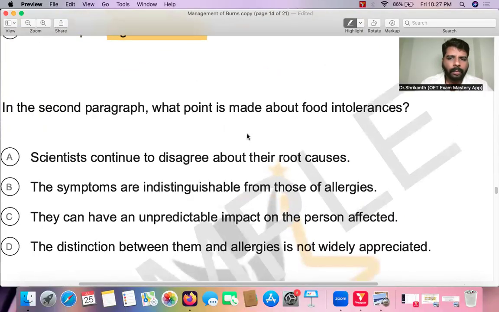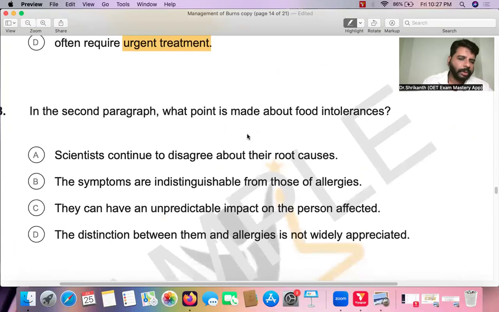Now, what question type is it? The first question was a purpose type question. That is a reasoning type question, where we have to use our reasoning skills: why did the writer use Lucy Smith's case? But the question type over here is a detail specific question. That is, they are asking you one specific detail. In the second paragraph, what point is made about food intolerance?